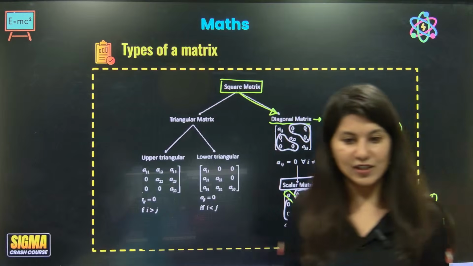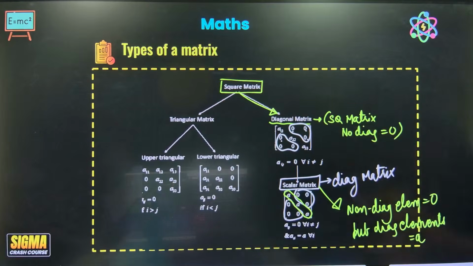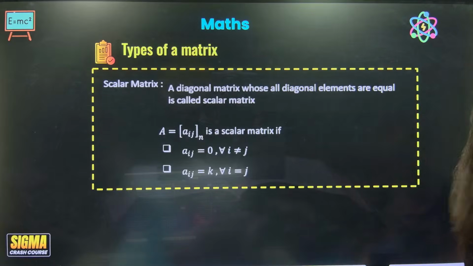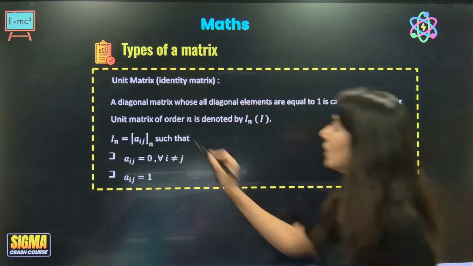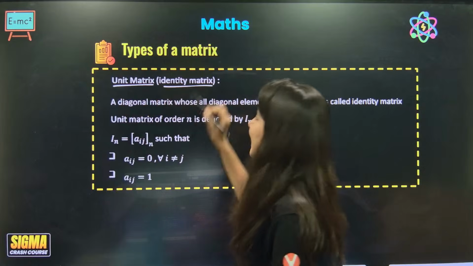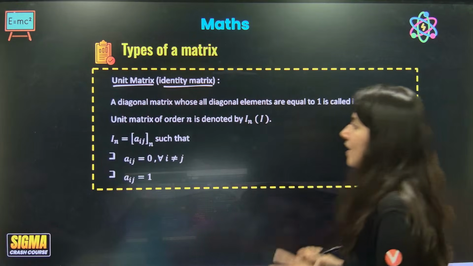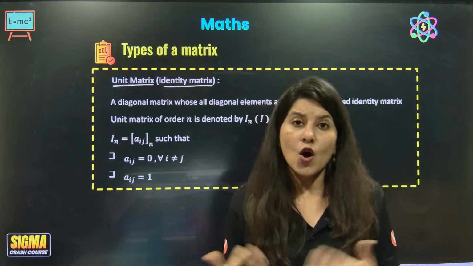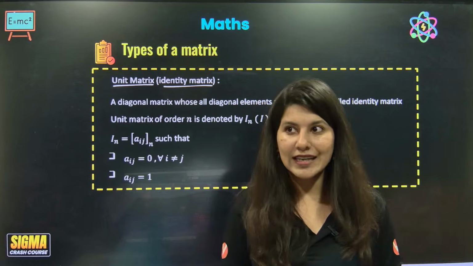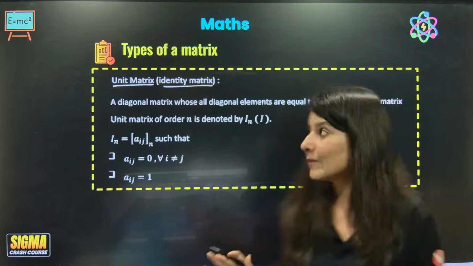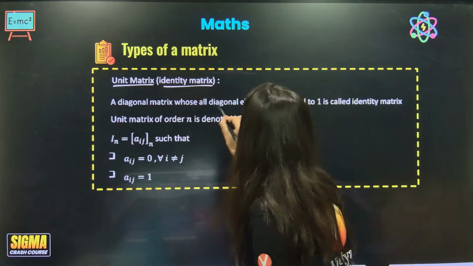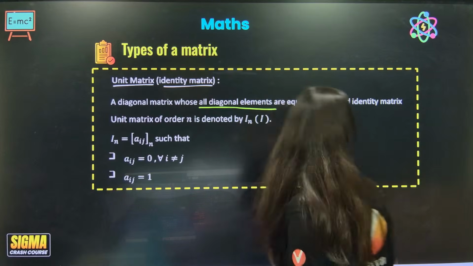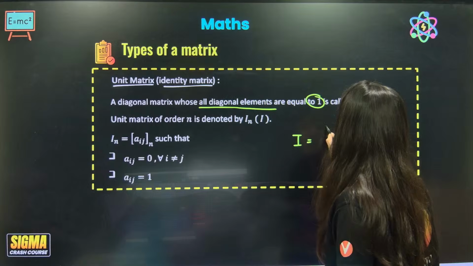This is what a definition is. There is one very important type of this, which is nothing but the identity or unit matrix. What is an identity matrix? What is a unit matrix? A unit matrix is a scalar matrix only, or you can say a diagonal matrix only, or a square matrix only. It is a diagonal matrix whose diagonal elements are all equal to 1. The identity matrix is denoted by I.